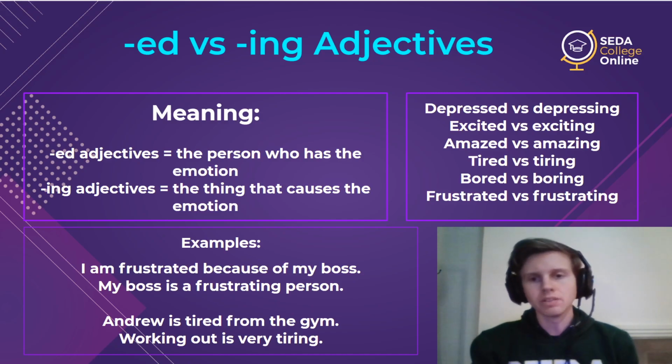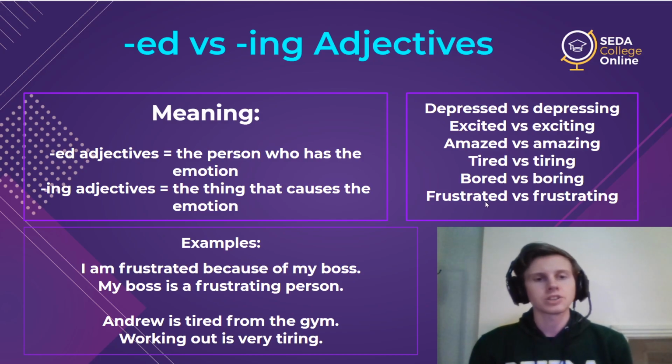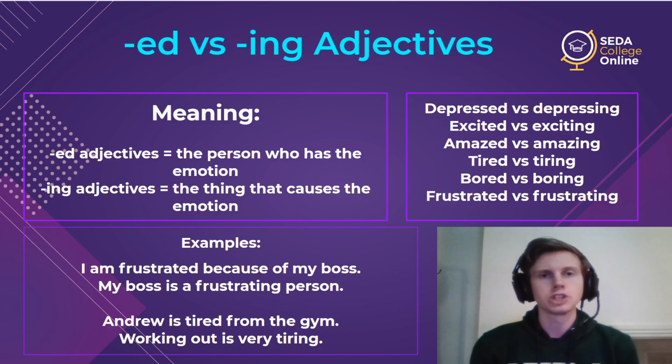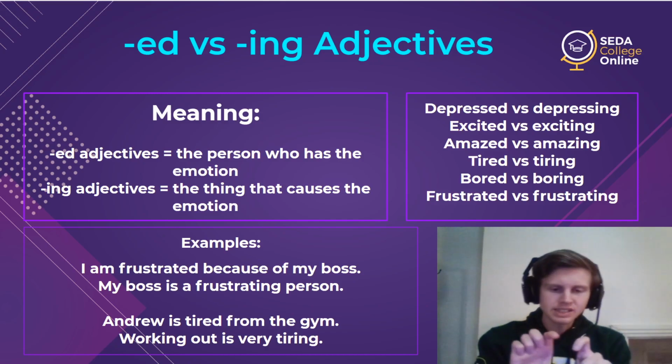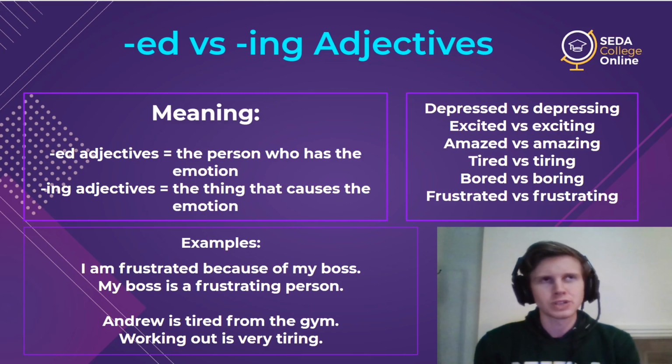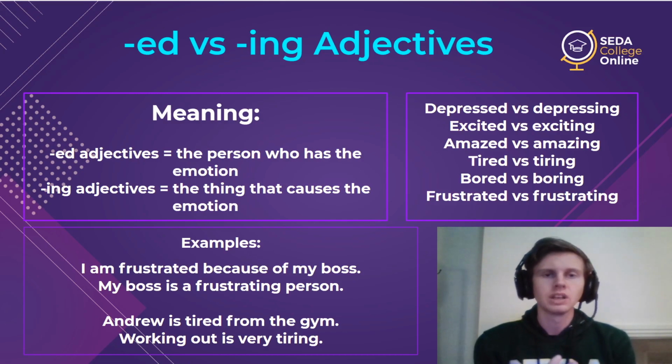When the final sound here is a T or a D, we actually add a third option, frustrated. This is because if we add a T sound to a T sound, it doesn't work. Frustrated, frustrated. It doesn't work. So we add a third option, frustrated. And so those are always the 3 choices for ed pronunciation: T for no vibration sounds, D for vibration sounds, and then id for T or D.